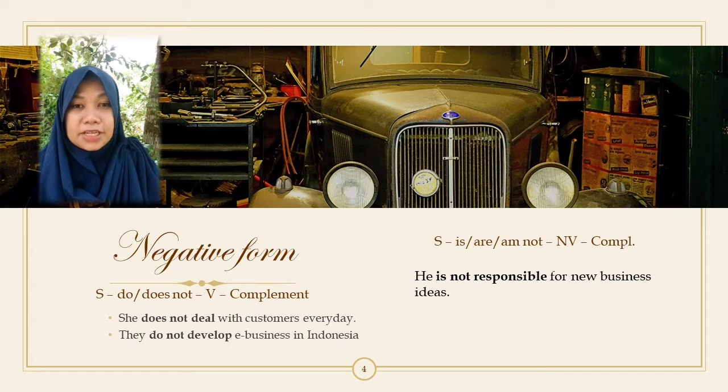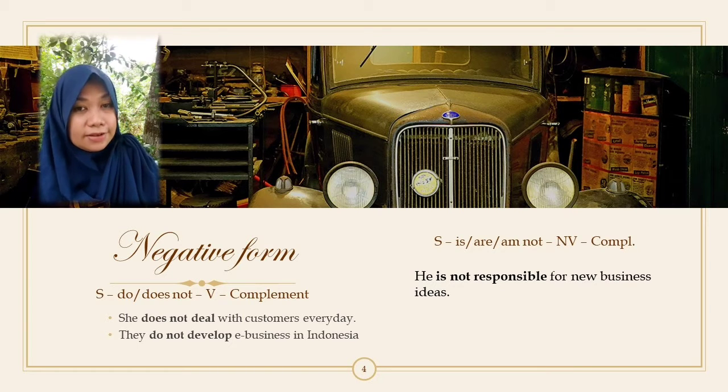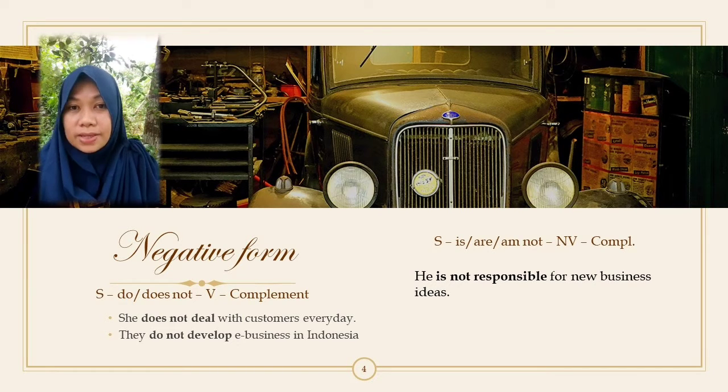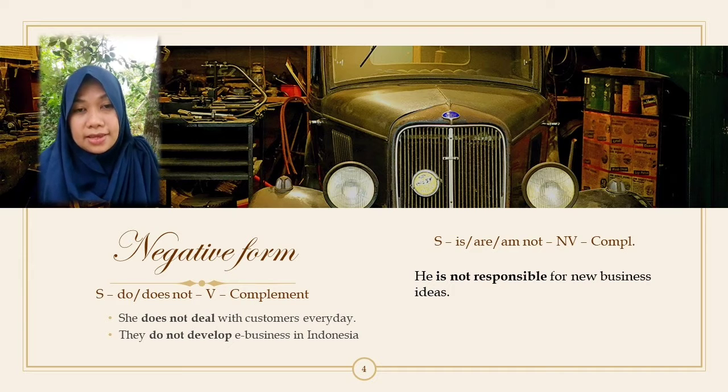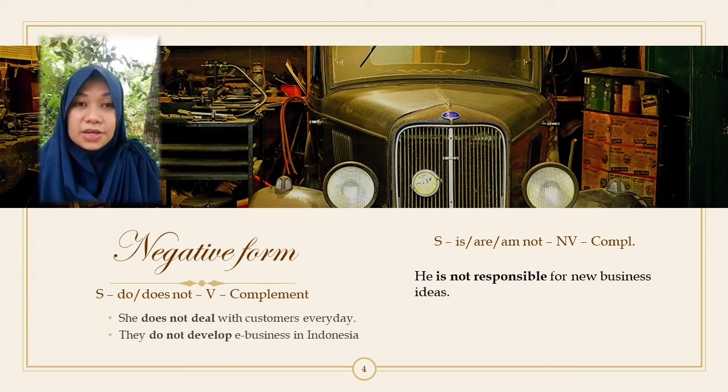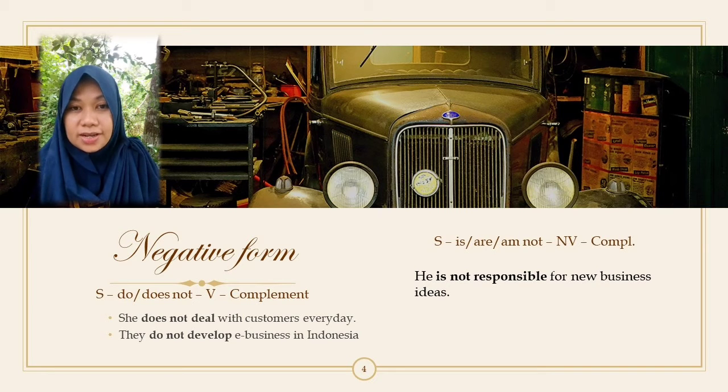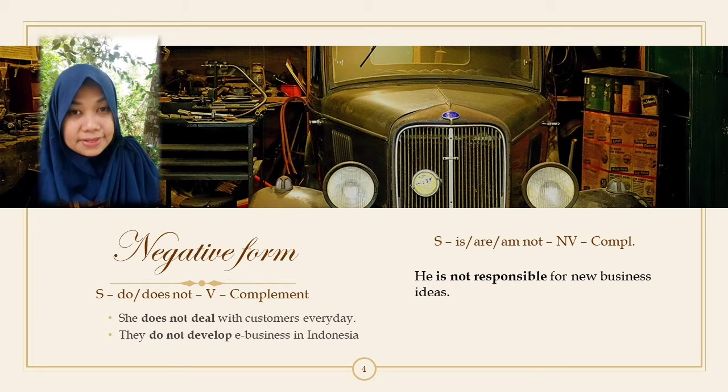So when you have the subject he, she, and it, for the negative sentence, you will have does not and then the verb. When the subject is they, we, I, and you, then you will put do not after the subject. For example, they do not develop e-business in Indonesia. But when you have the be, you will put not after the be.